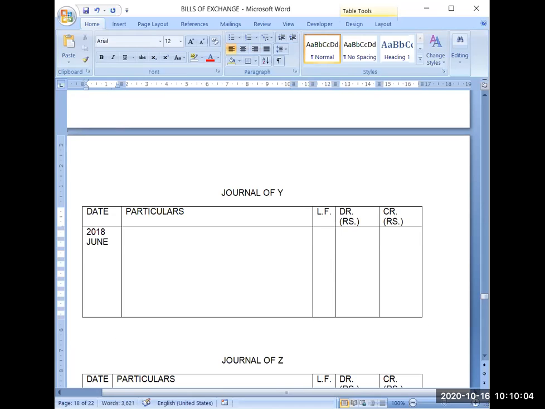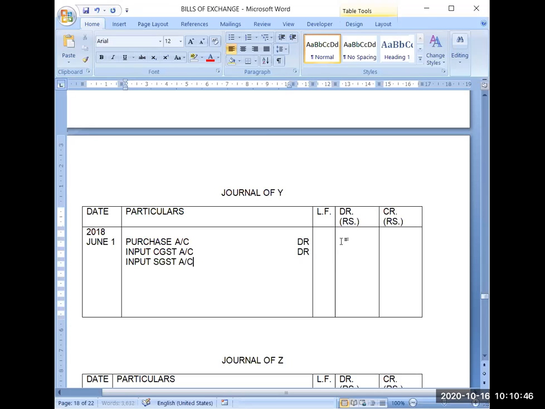June 1. And we will record it as purchase account debit. At the time of purchase, it will become input CGST account debit, input SGST account debit to X, because he has purchased goods on credit from X.